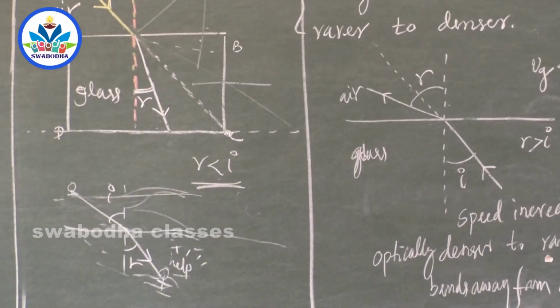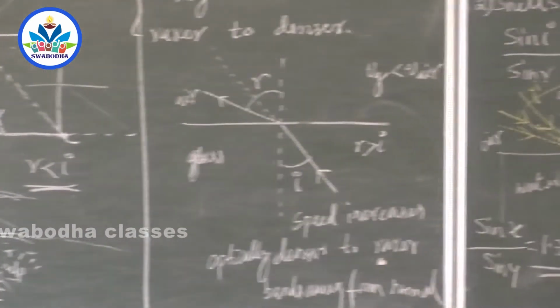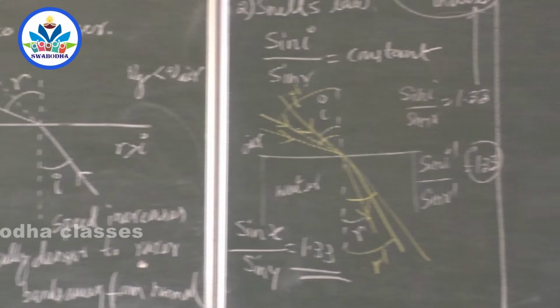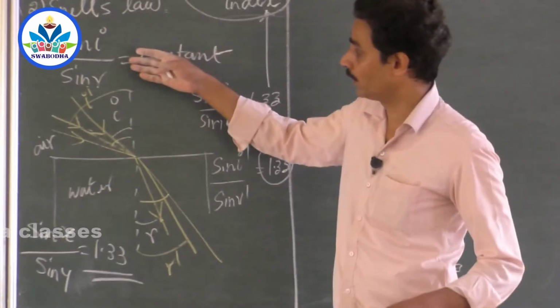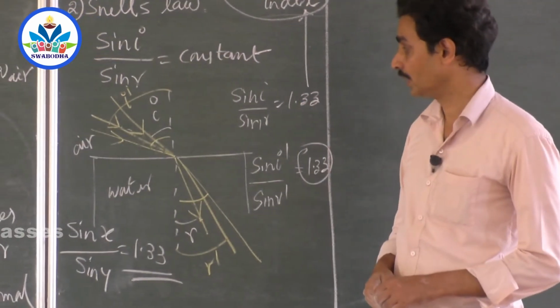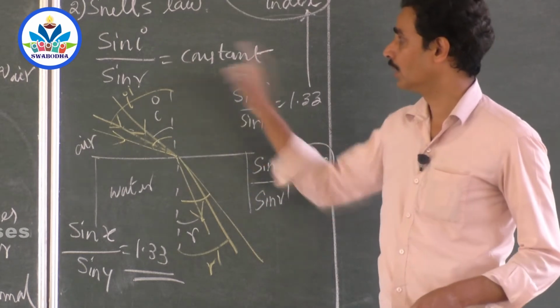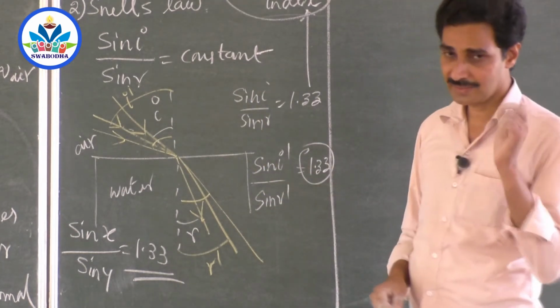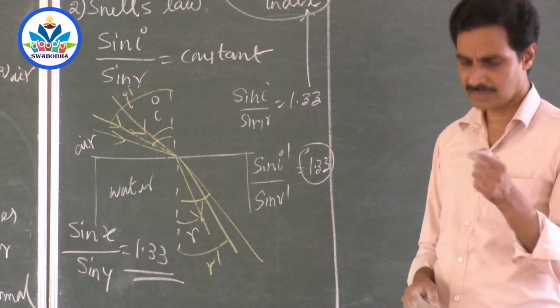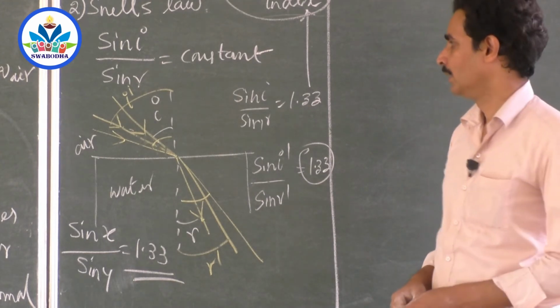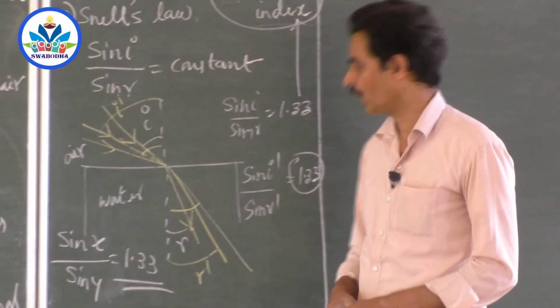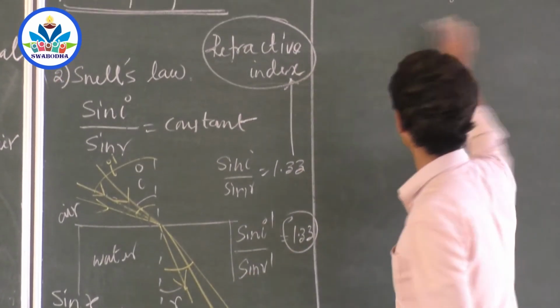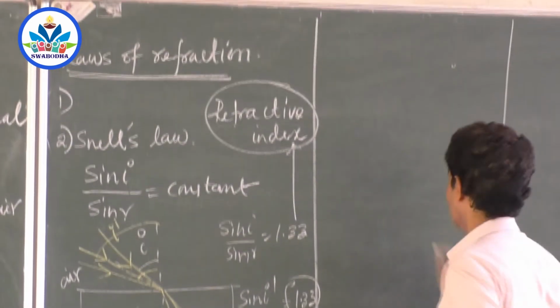Okay, now coming back to the refractive index. Of course, these two laws are very important. One more: sir, does Snell's law hold good at every time, at every angle? No, there are certain conditions, certain glitches where Snell's law fails. One is normal incidence. Snell's law fails in normal incidence.